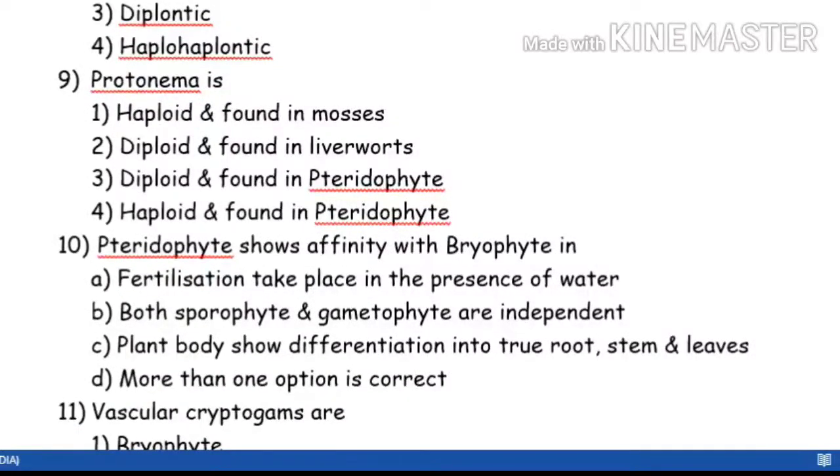Life cycle of cord moss. Cord moss is Funaria. You have to think of Funaria and where we study Funaria. Okay, and now start solving: what is the life cycle of Funaria, meaning cord moss?